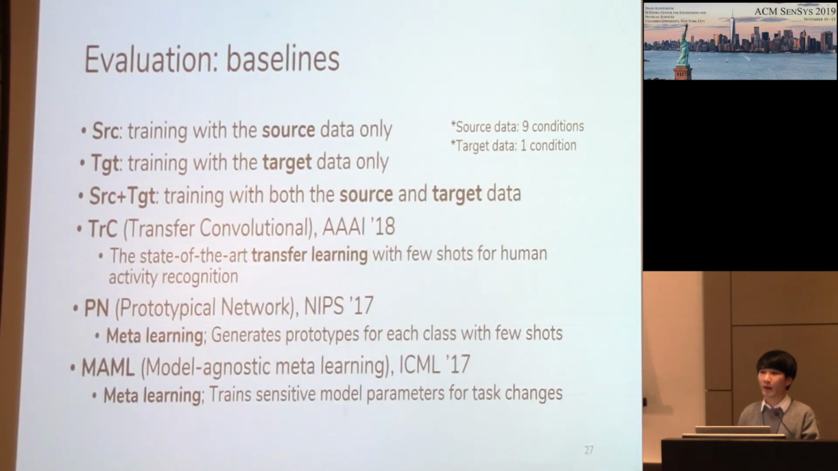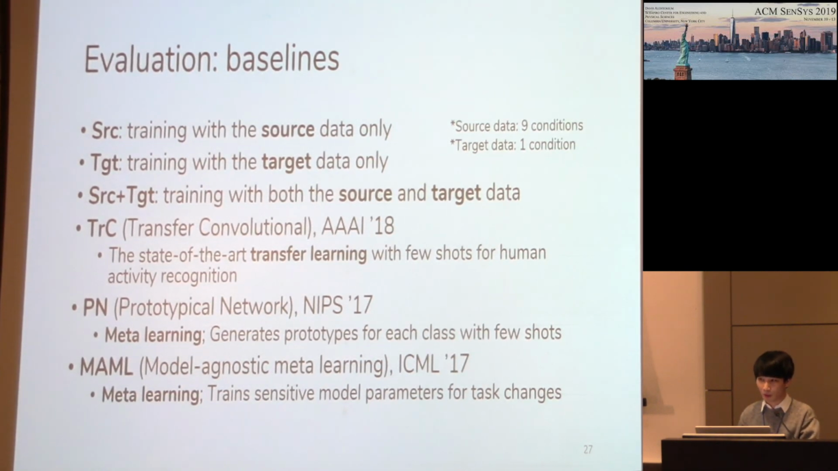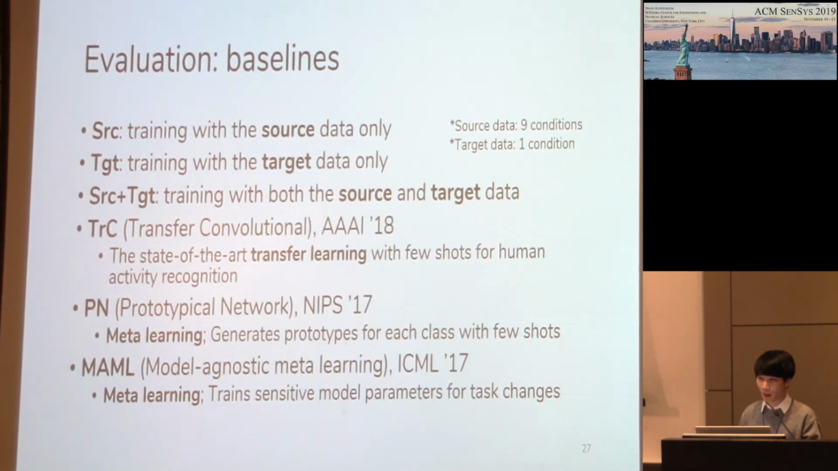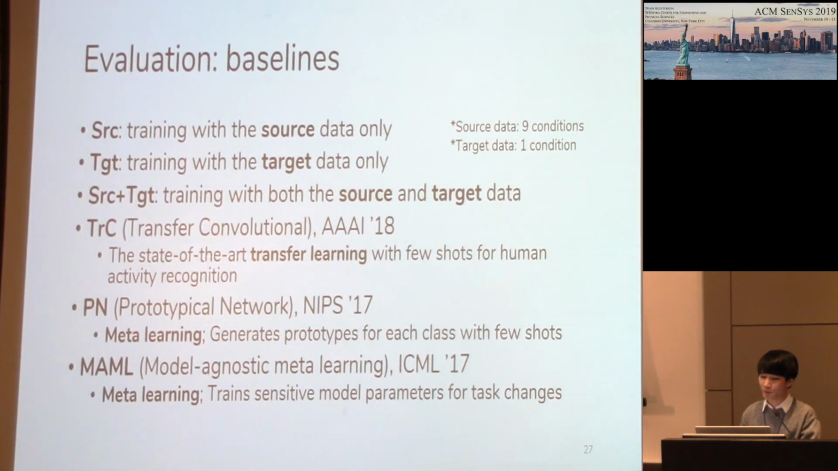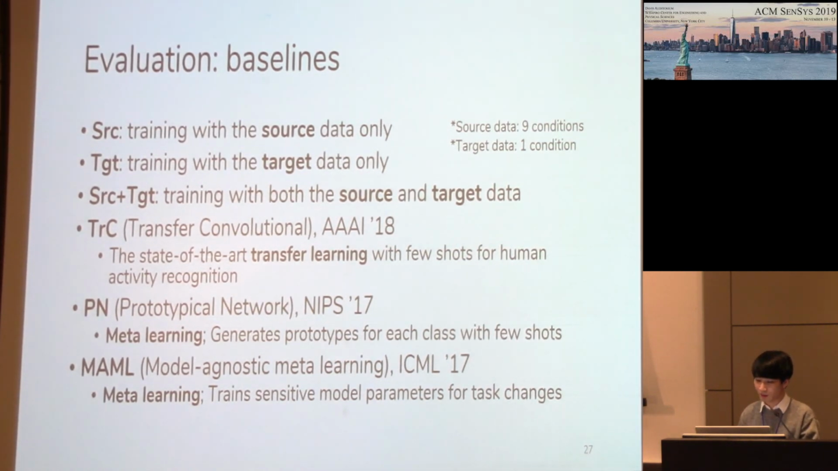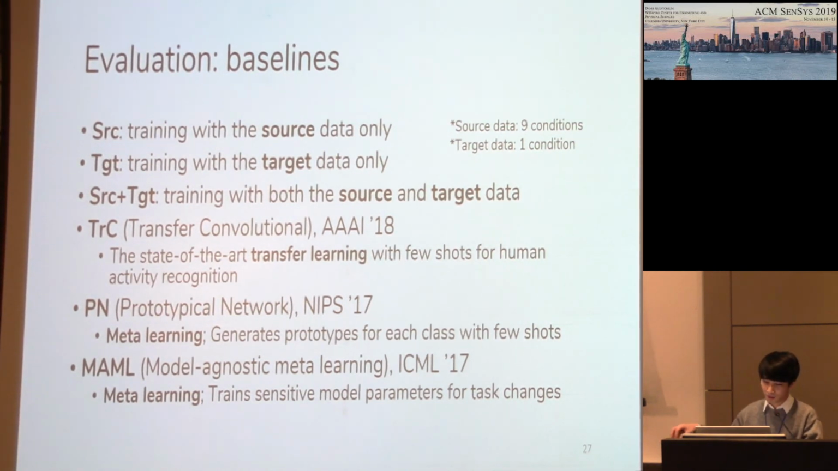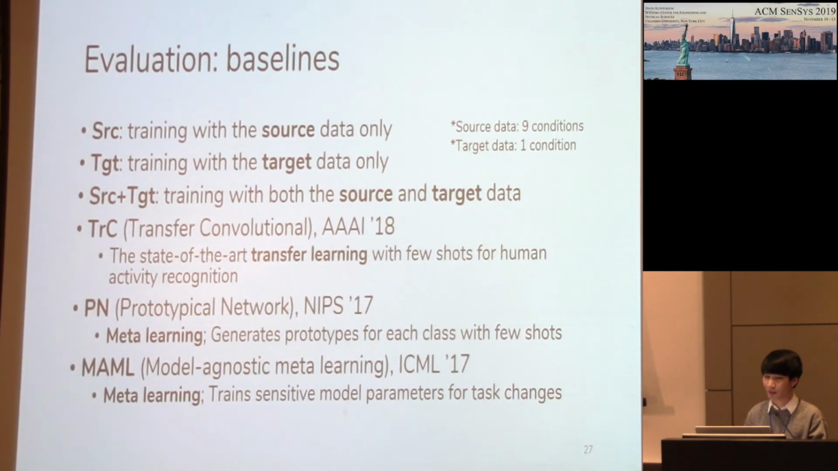And we also compare MetaSense to 2 popular meta-learning algorithms, PN and MAML. PN generates prototypes for each class with few shots and classifies the task input to the closest prototype generated. And MAML trains sensitive model parameters for task changes.